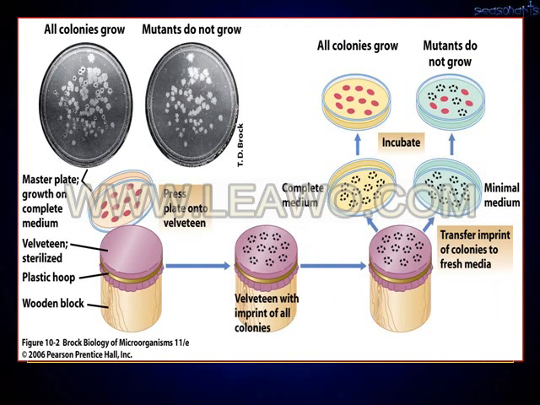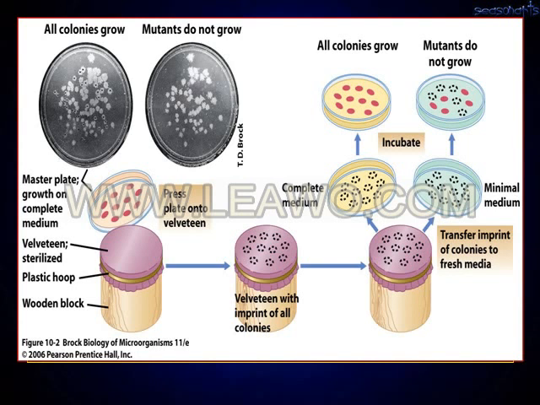So this is the replica plate method for identification of the mutants. In the top two diagrams you will see the master plates, which have the growth of the organisms with all colonies, whereas in the left side plate only the mutant has grown.